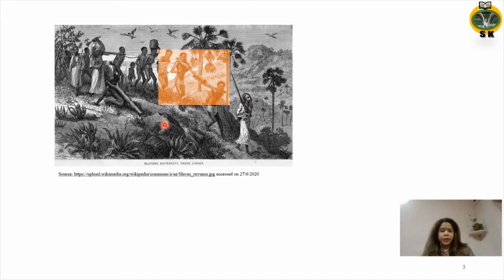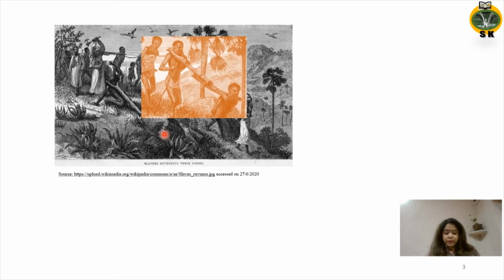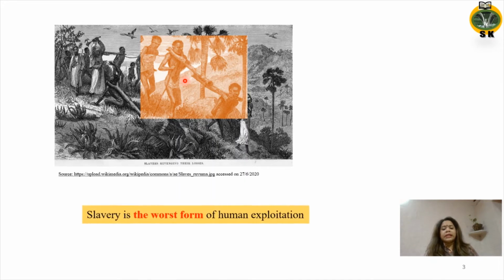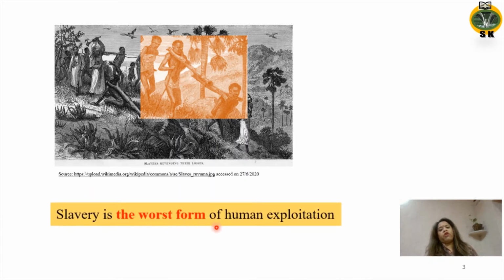In this presentation, we will see how the social reforms after the French Revolution contributed towards the abolition of slavery. This picture depicts slavery, and you can see how slaves were treated inhumanly. They were chained, they were shackled, and they were beaten. Slavery is the worst form of human exploitation.